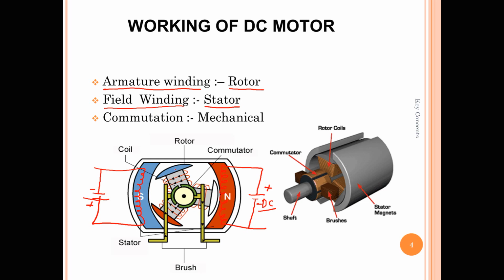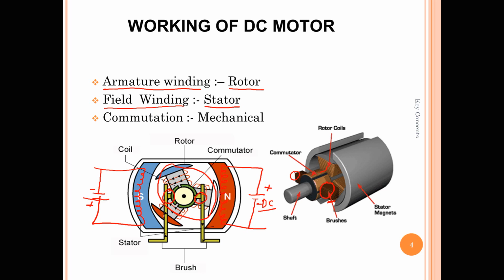This is our armature, which is the rotary part. These are called the brushes, which are the stationary part. This is the commutator, which is the rotary part, and the windings are connected to the commutator.